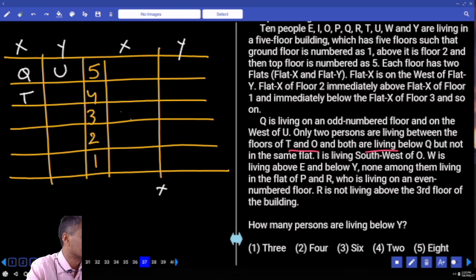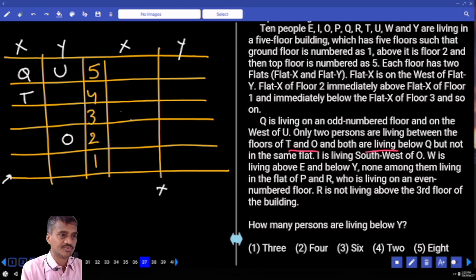Second or first one? Second one. Now O is here. Now if O is here, how many floors are there in between these two? 1 floor. How many persons are there? 2 persons are there. Isn't it? Now there are chances to take O here, so be careful. Clear? And O must be on the second floor because here it is talking about 2 persons.